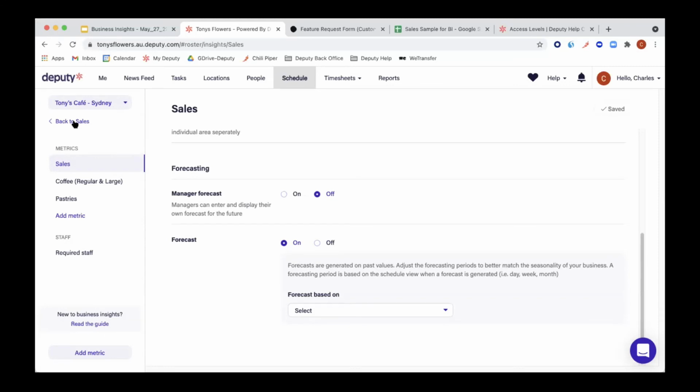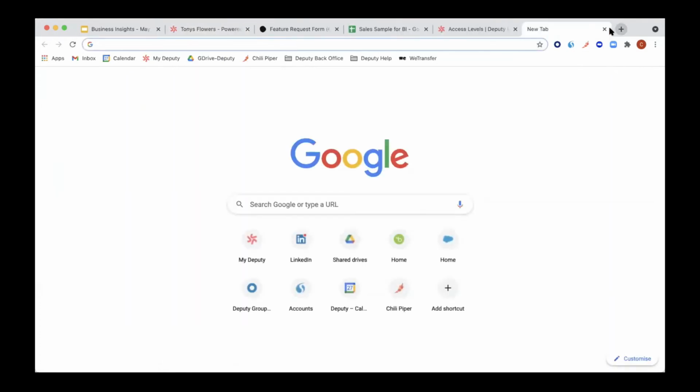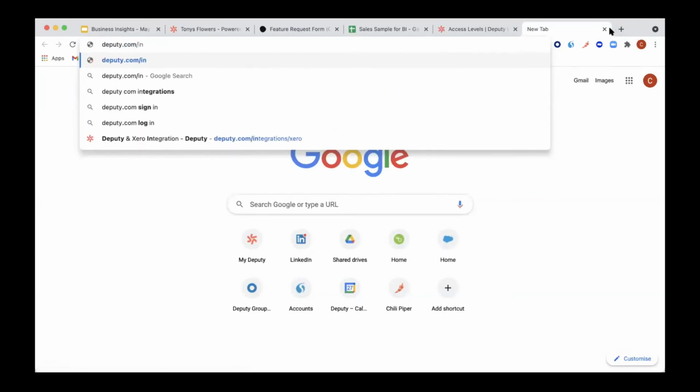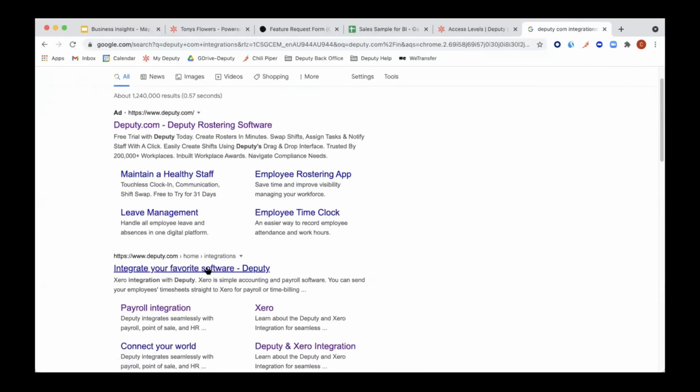Another question. I think there were some things about integrations. So if I can't find my sales integration in the integrations list, can I still integrate my point of sale into Deputy? I think it might be worth, Charles, showing the integrations help article that we have. Actually, I think it's deputy.com/integrations. Perfect. There it is. Amazing. Cool.